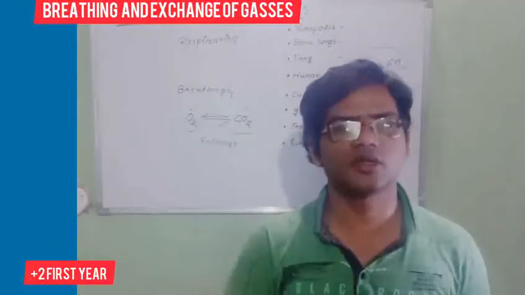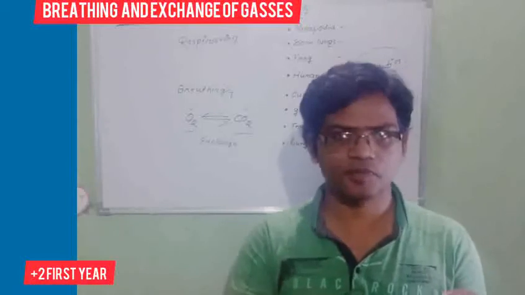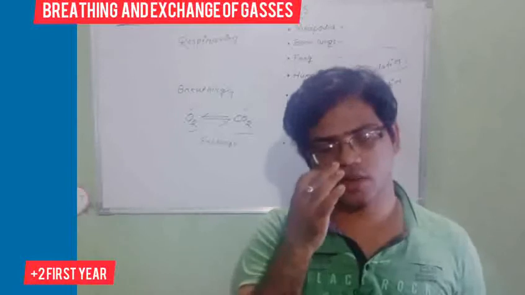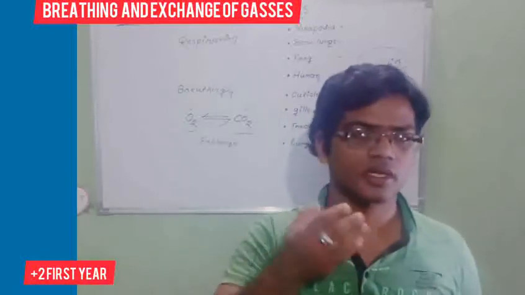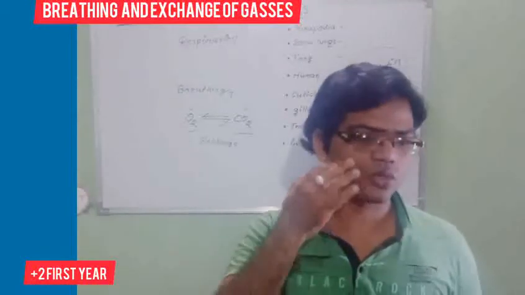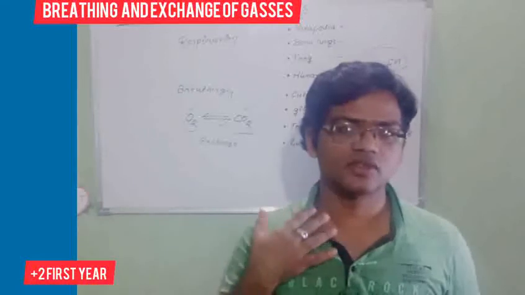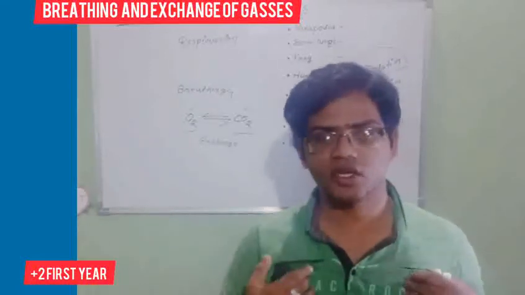Think about normal human beings. We take oxygen from the atmosphere through our nasal chamber, through our nostrils, through our nose. That oxygen goes inside through our windpipe. Then the pharynx, larynx, trachea, bronchi, bronchioles, and ultimately the lungs.